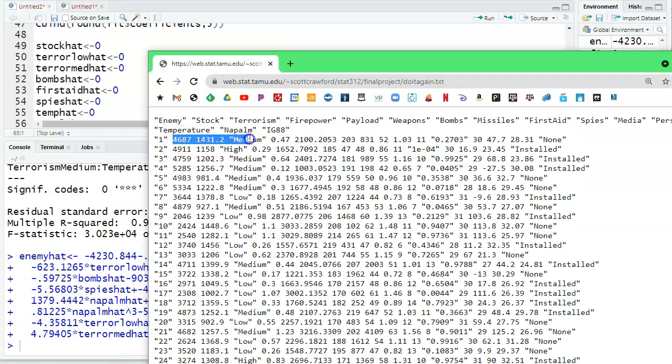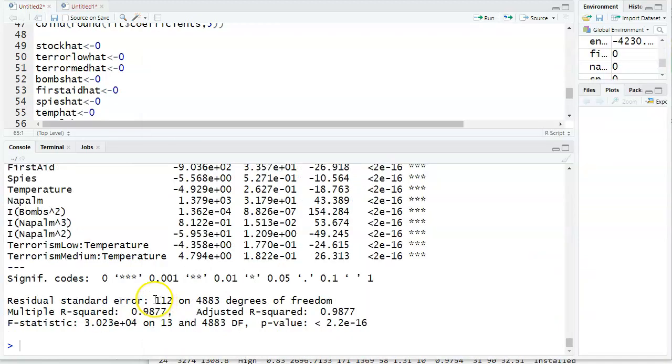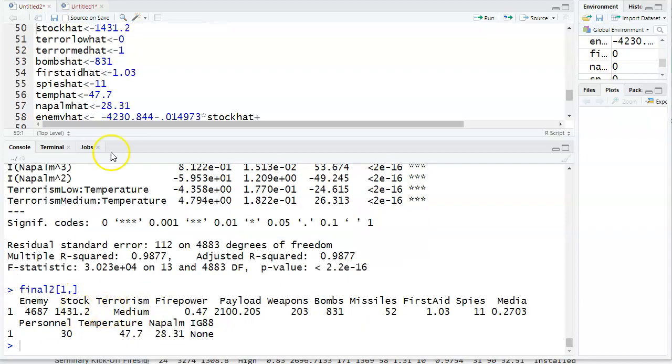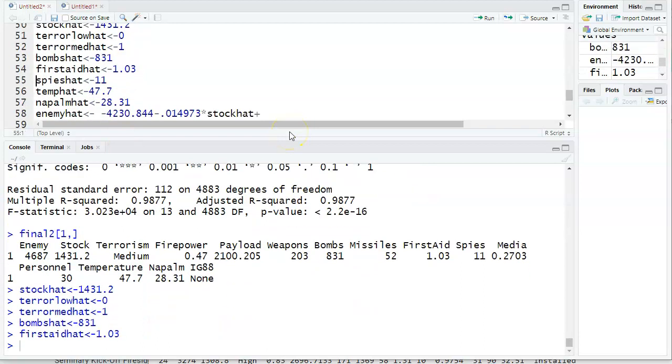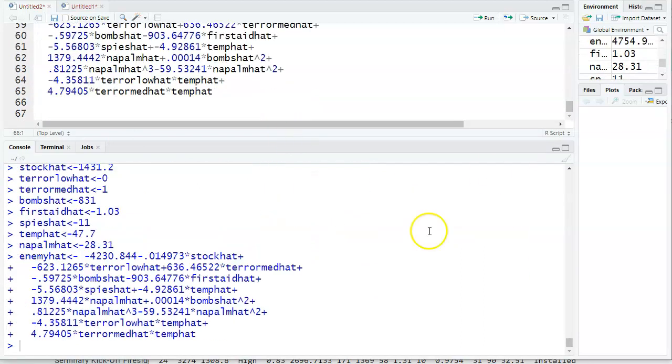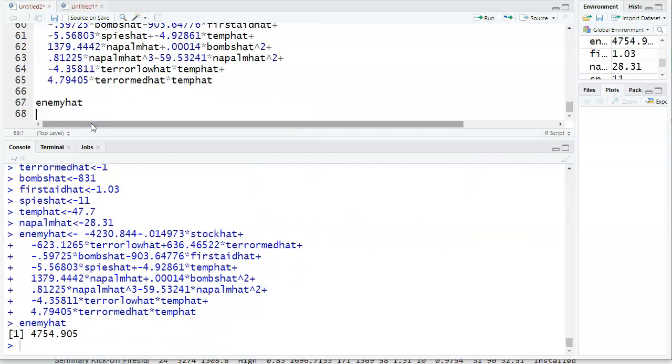Okay, there we go. Now, I'm worried that I filled in a number wrong because I was just looking at my output. So I'm going to put in my first row of data and see if I get the prediction 4687 or something close to it, which I should. I might be off by 112, but it should be at least that close. So I put in the values for my first row of data here. You'll notice my terrorism level was medium, so I turned medium on. And I have not run this. I'm really hoping that I get a good answer. It's supposed to be 4687.